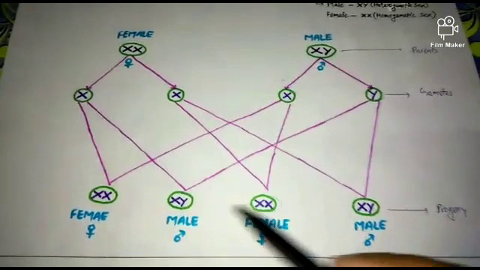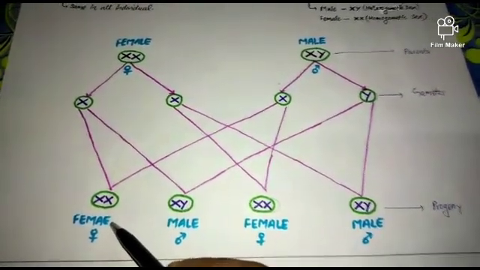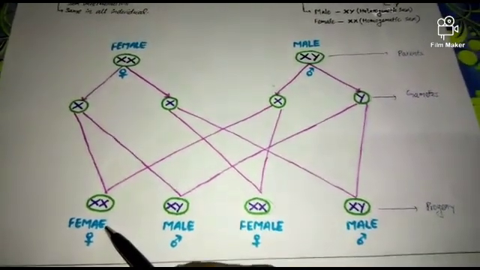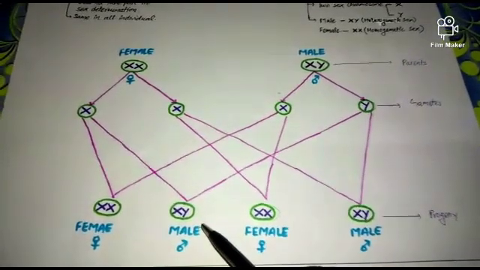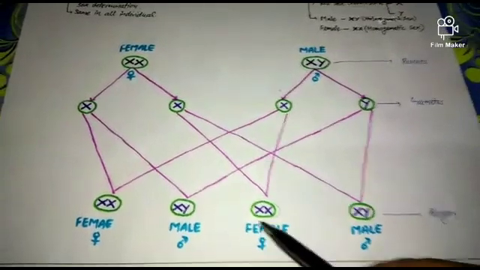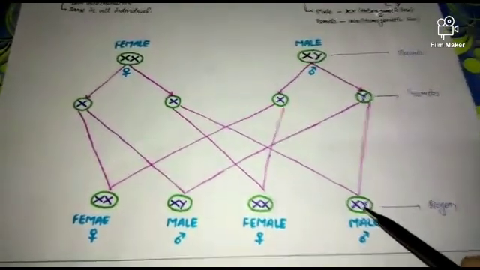So among the four progeny, two are female in nature, having the homogametic sex XX, and the two remaining progeny are male, consisting of the heterogametic sex, XY and XY.